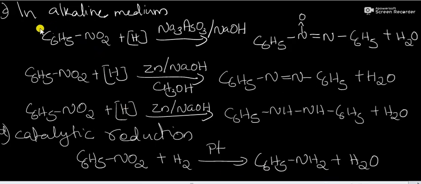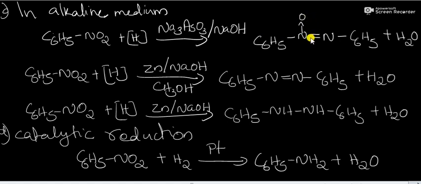Next is reduction in alkaline medium. First one, reduction using sodium arsenite in the presence of sodium hydroxide. Nitrobenzene will convert into azoxybenzene. This is the functional group of azoxy, N2O.